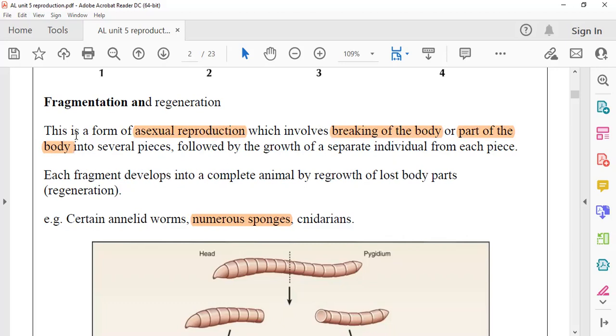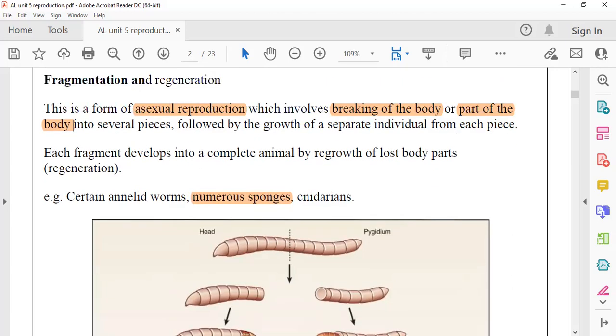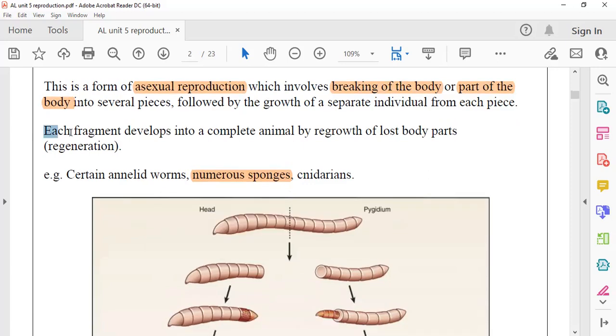Then each piece separately grows and each piece becomes a complete animal. That is fragmentation. If you take the printout of the slides, only listen and mark the extra points I am telling you. Each fragment develops into a complete animal by the regrowth of the lost body part.